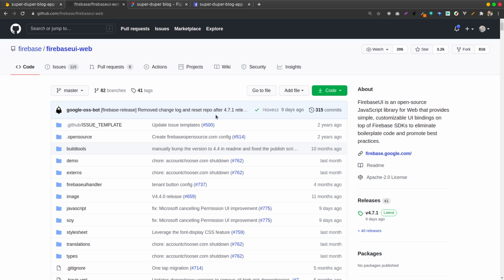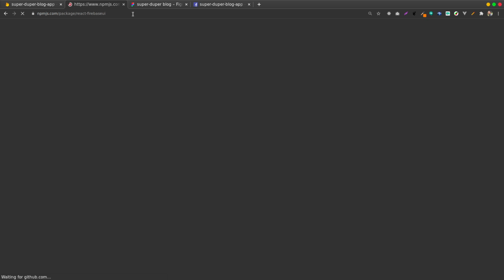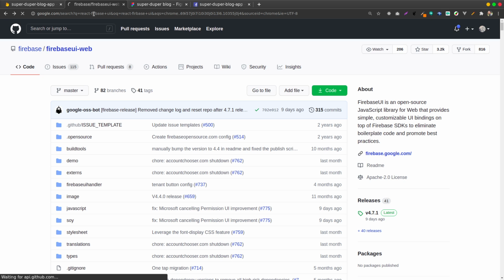React Firebase UI is just a wrapper on top of the Firebase UI web, which allows us to prototype things really quickly together.